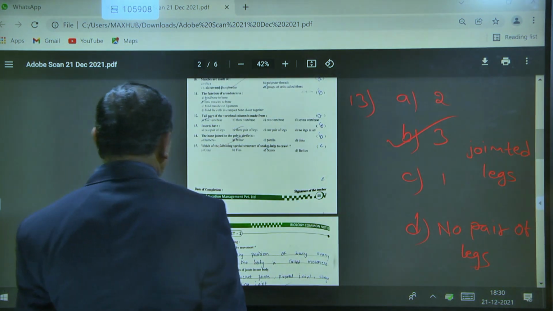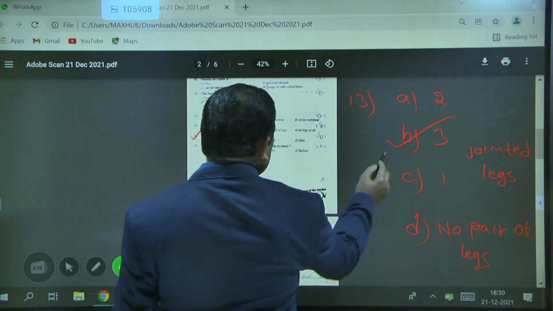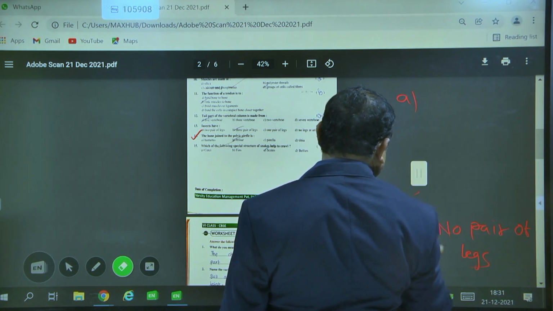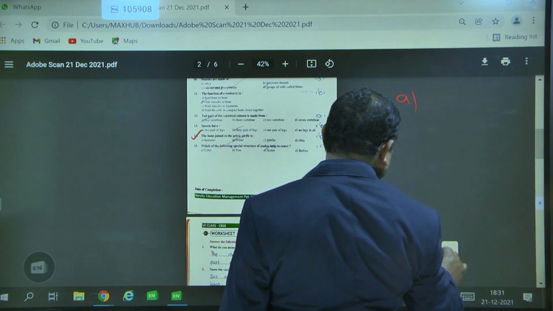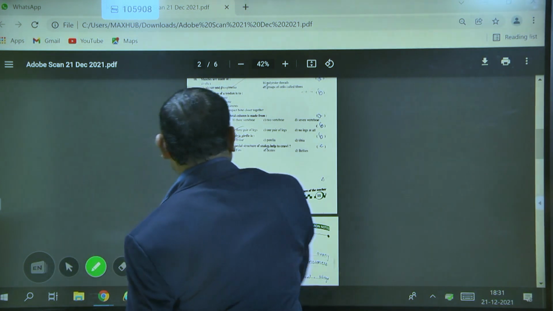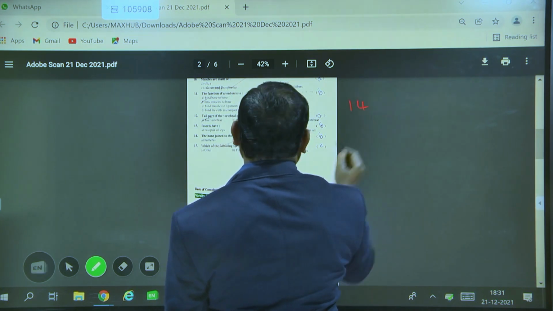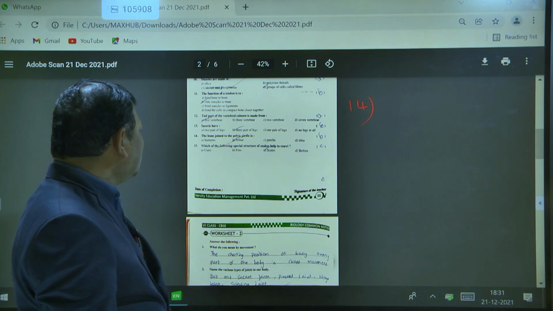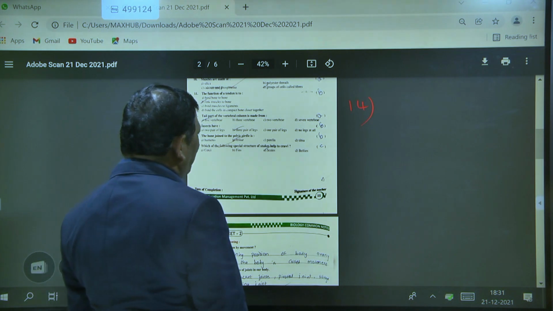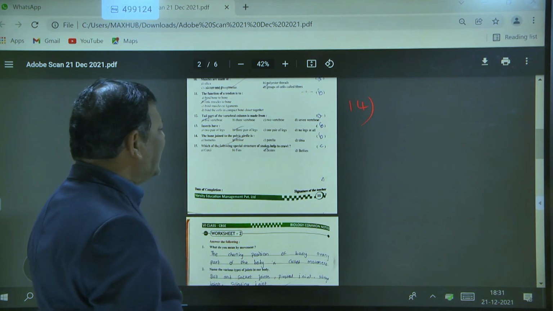Okay. Next question, the 14th question. The bone joined to the pelvic girdle is: A. Humerus, B. Femur, C. Patella, D. Tibia.